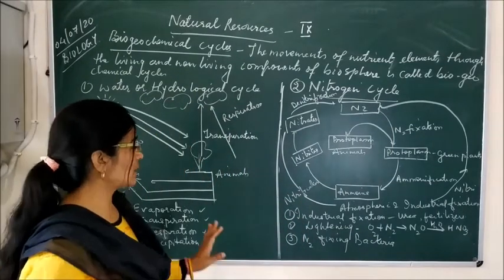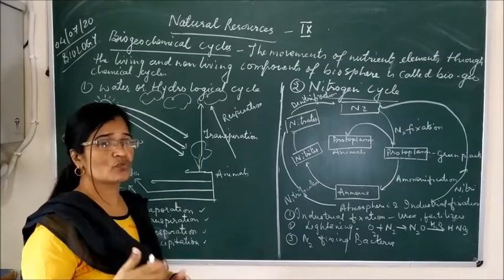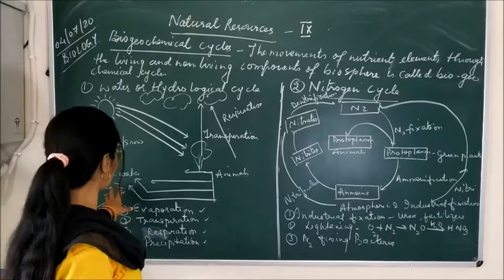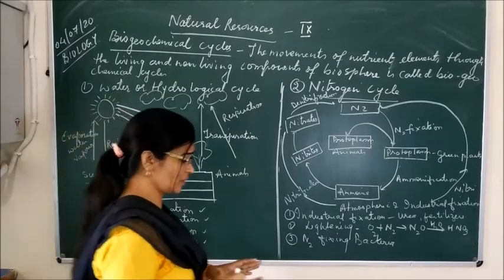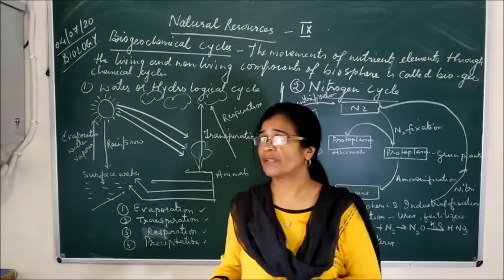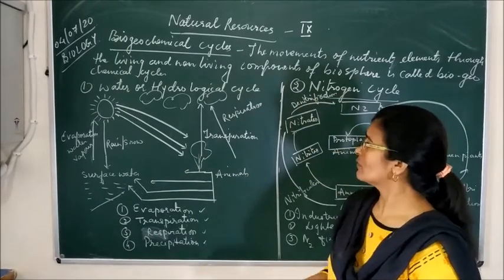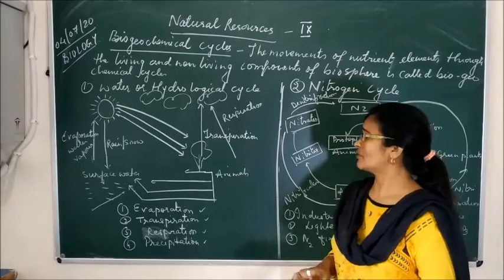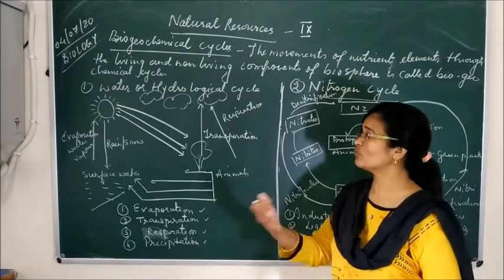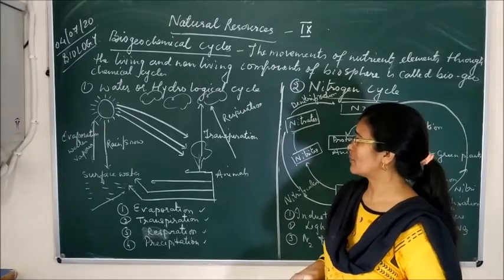Evaporation means the liquid converts into vapor, and condensation means when the water vapor cools down, it comes to the earth in the form of water. So conversion of water vapor into water is called condensation, and conversion of water into water vapor is called evaporation.